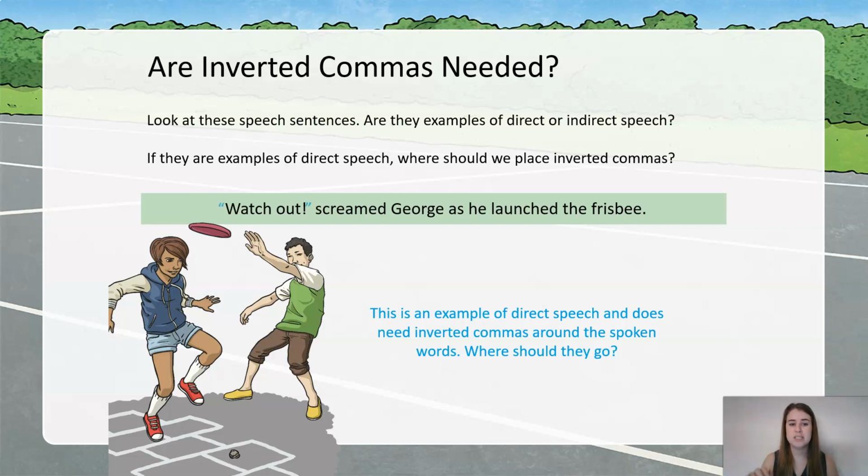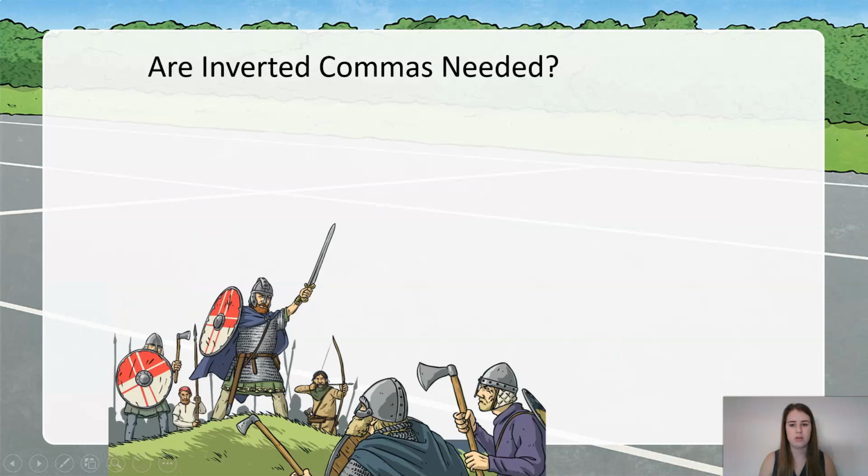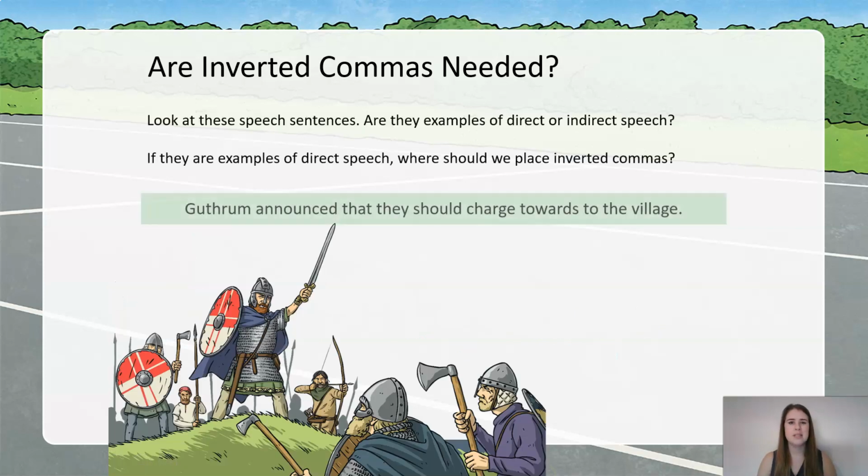Okay. So using my speech burger, I have my open speech marks, my open inverted commas, my capital letter. I then have my spoken speech, I have my punctuation, and then I have my closing speech marks. Well done if you remembered that in the correct order. I'm going to test you one more time. Guthrum announced that they should charge towards the village. Pause the video. Is it direct or reported speech? And if it's direct, where's my punctuation going to go?